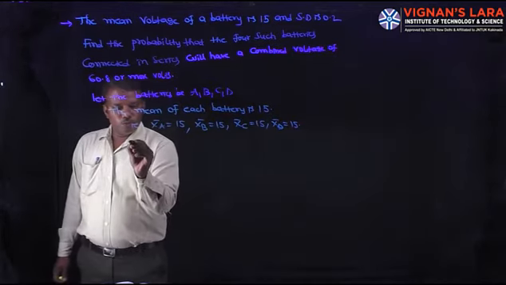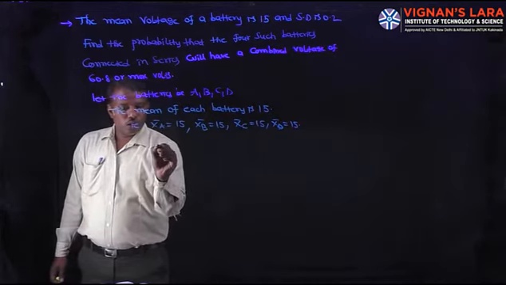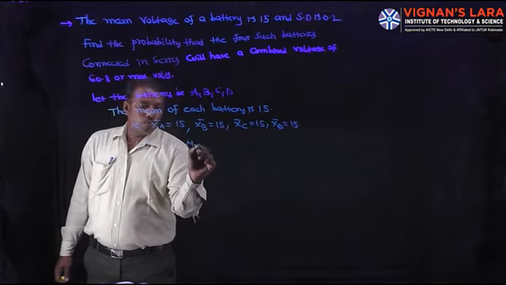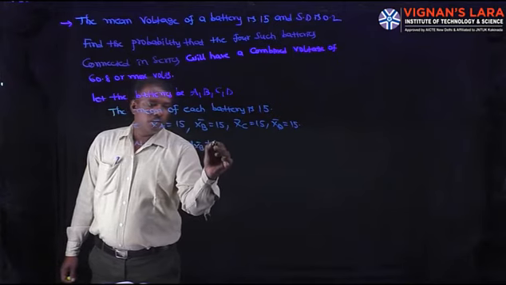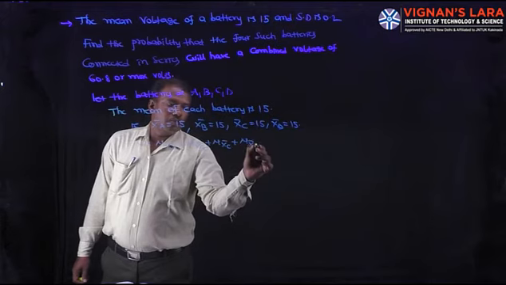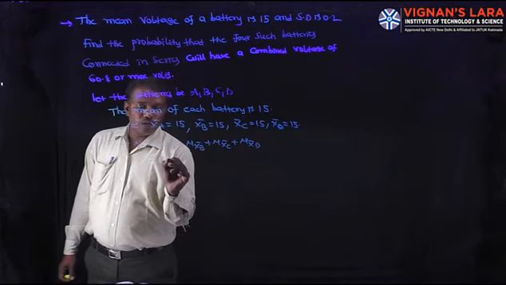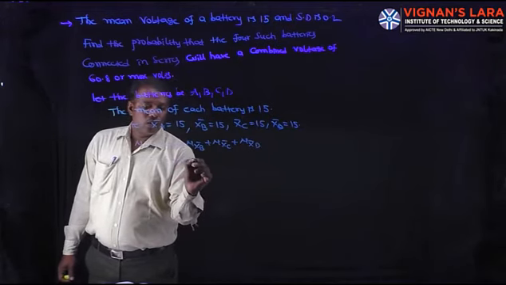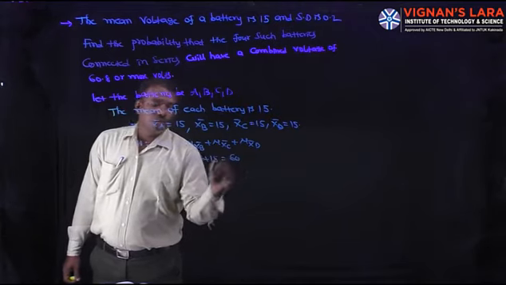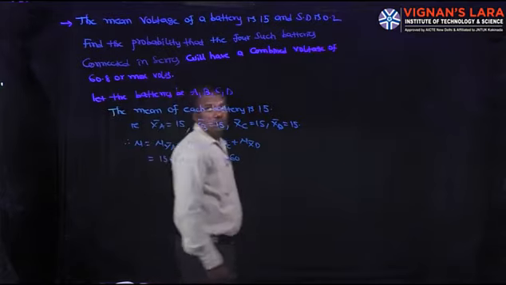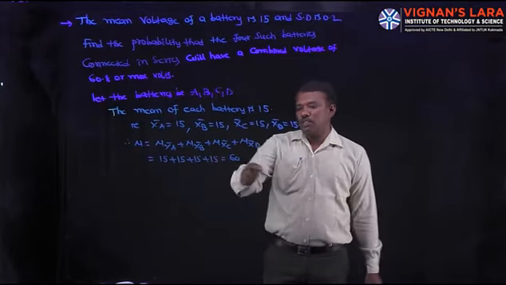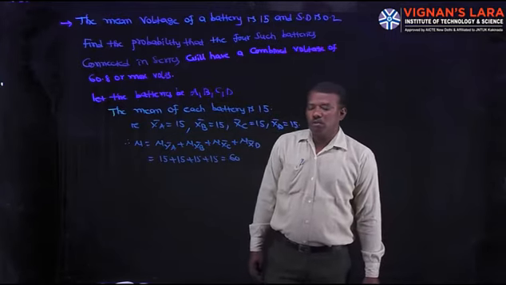Therefore mu X bar A plus mu X bar B plus mu X bar C plus mu X bar D is 15 plus 15 plus 15 plus 15, that is equal to 60. The total voltage of the combination of 4 batteries is mu equal to 60.